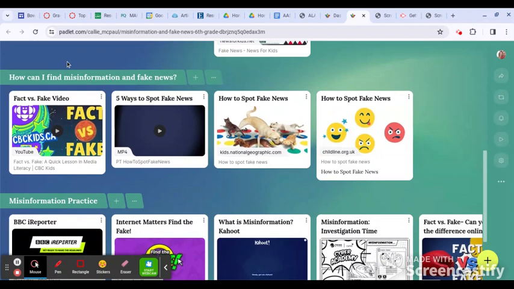In our next section, we have how you can find misinformation and fake news, how you can spot it, how you can tell the difference between factual information and misinformation. The first two resources are videos that will explain some steps that you can take to find it. And then the other two websites on here are links that you can go to that will help you understand more and read about how to spot fake news. These really walk you through step by step things that you can look for and ways that you can identify fact versus fiction.